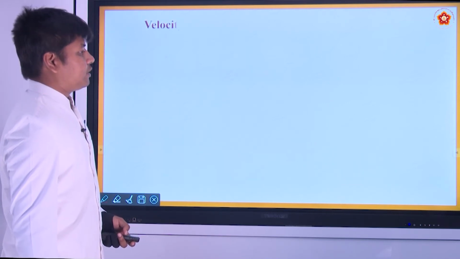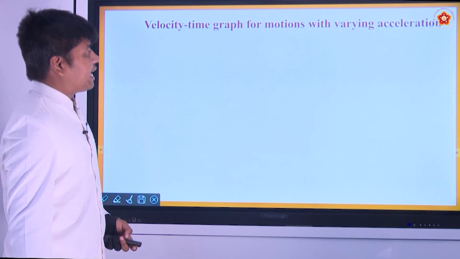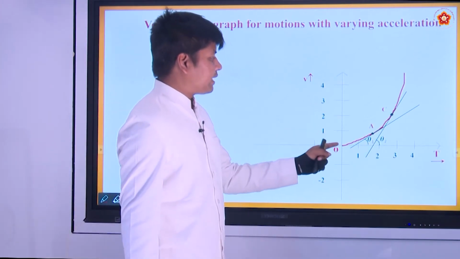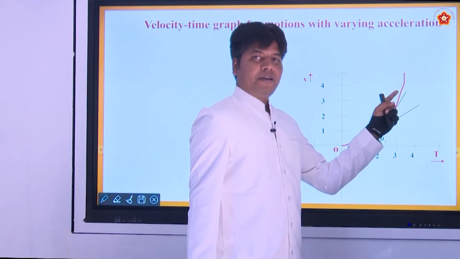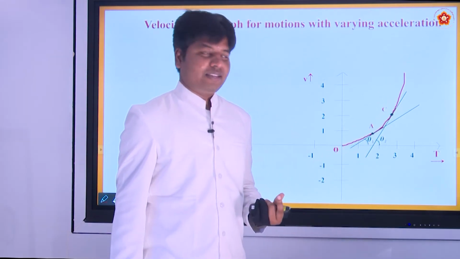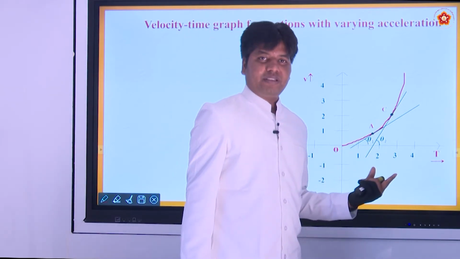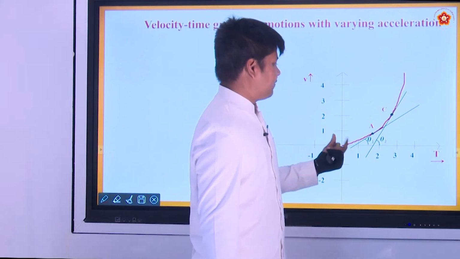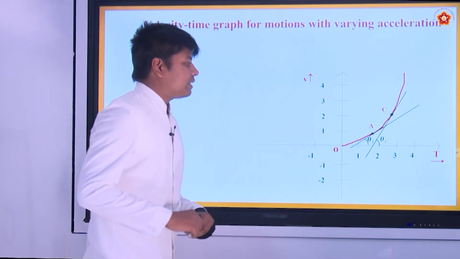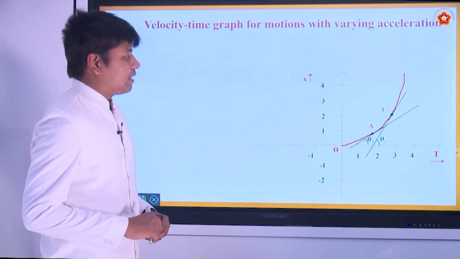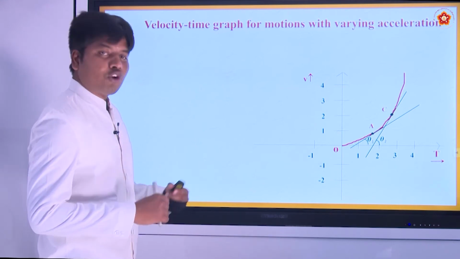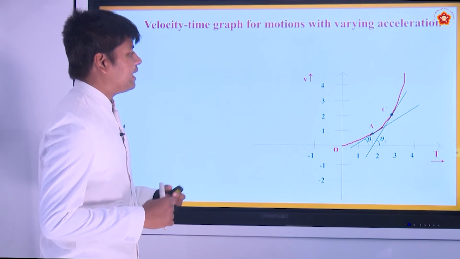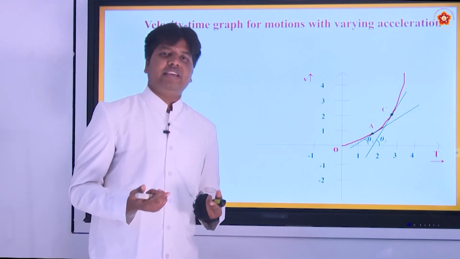Now, velocity-time graphs with varying acceleration. In this graph you can see the velocity is varying with time, right? The acceleration is not constant. It is non-uniform motion. When the velocity is varying non-uniformly, we call it varying acceleration. The acceleration is varying.